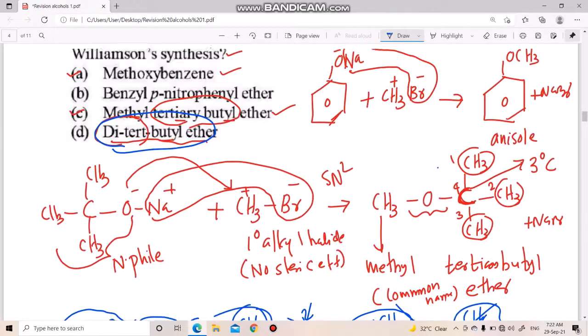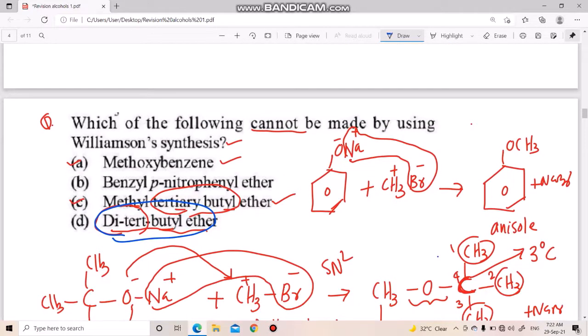So which cannot be prepared by using Williamson synthesis? Option D. So option D cannot be made using Williamson synthesis. So option D cannot be synthesized. So no need to check option B, only one option is correct. Option B can also be prepared by using Williamson synthesis. Just try this compound. Okay, clear?